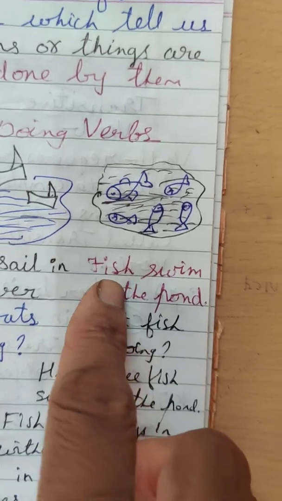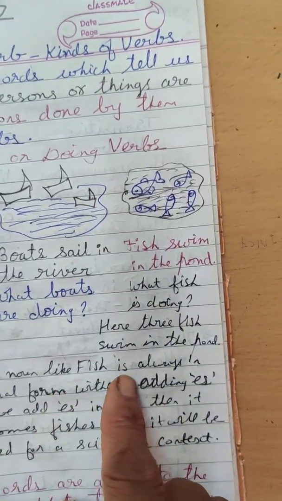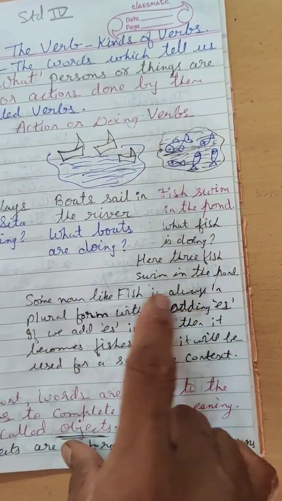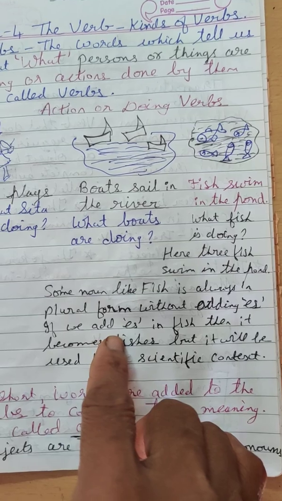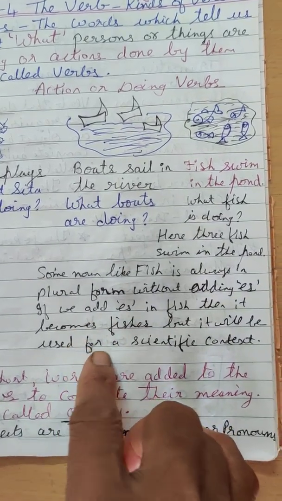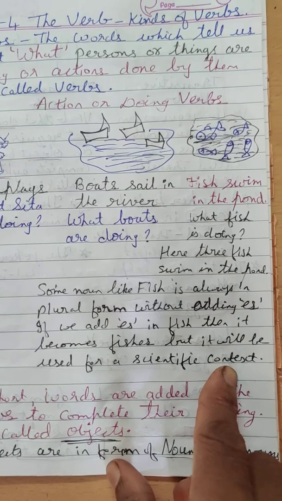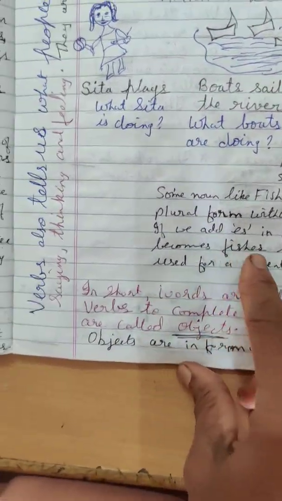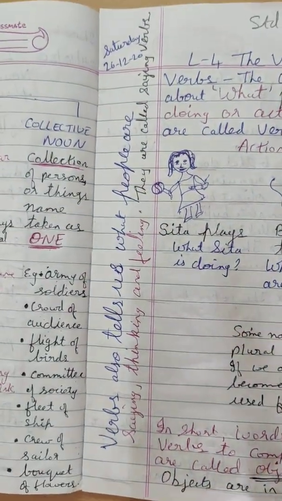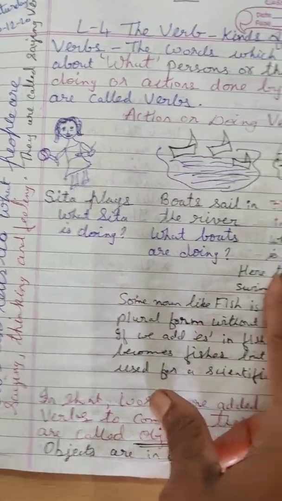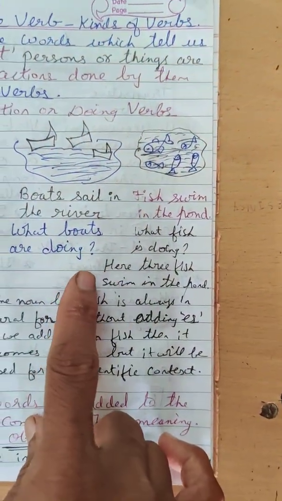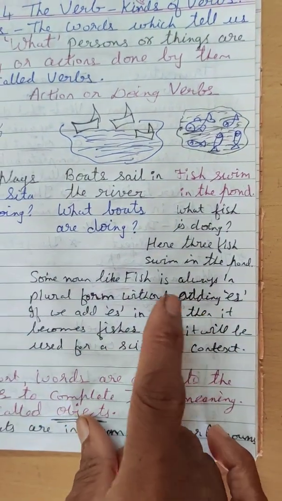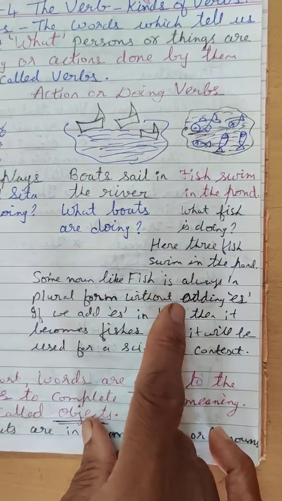And here, fish. Some nouns like fish are always in plural form only, without adding es. If we want to add es in fishes, then it will be in a scientific context. Then only we can use es. Otherwise fish will be in the plural form only. We can't add es, unless there is some scientific reason.